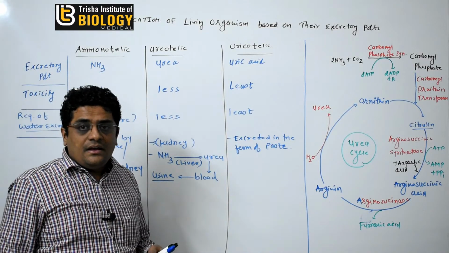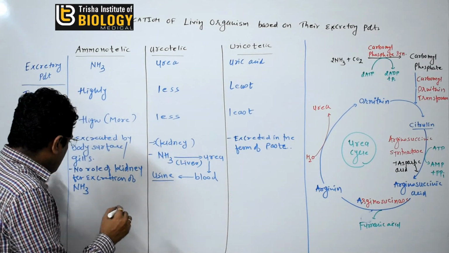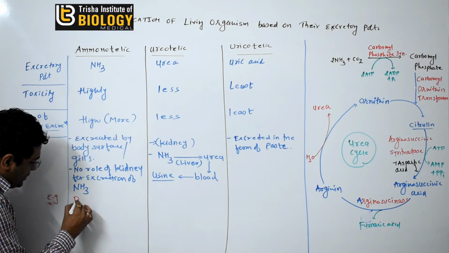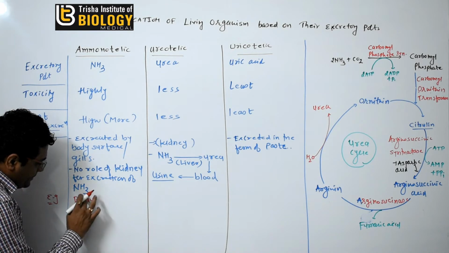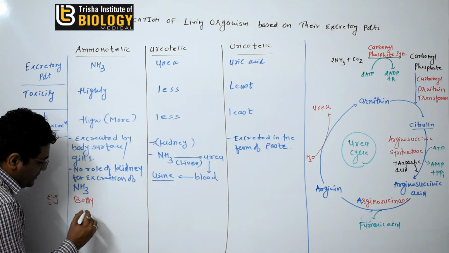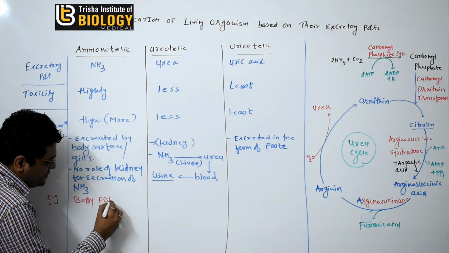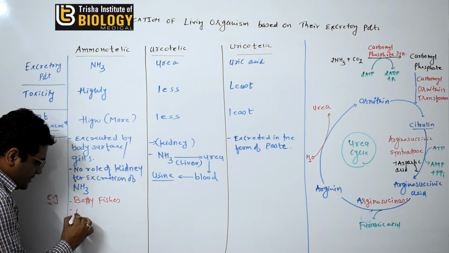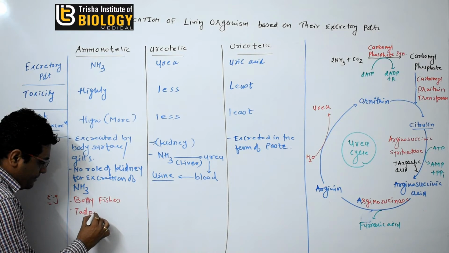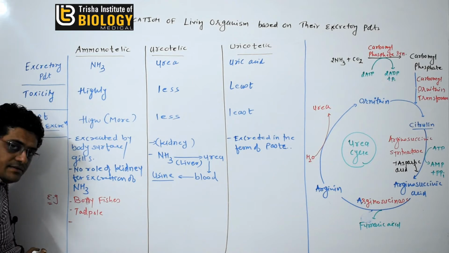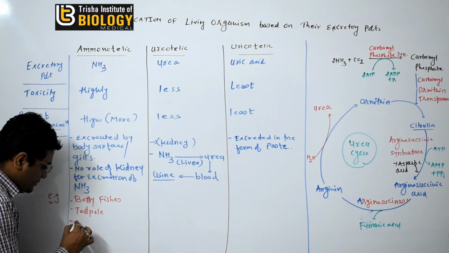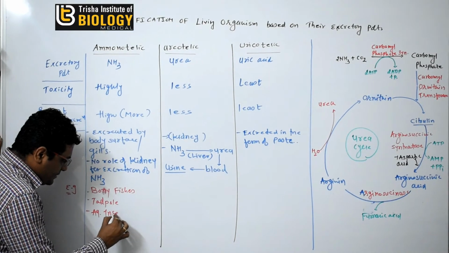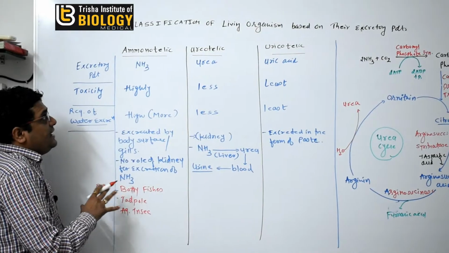Now, certain animals, for example, bony fishes, then the second one is the tadpole, then the third one is the aquatic insect. These are the animals.